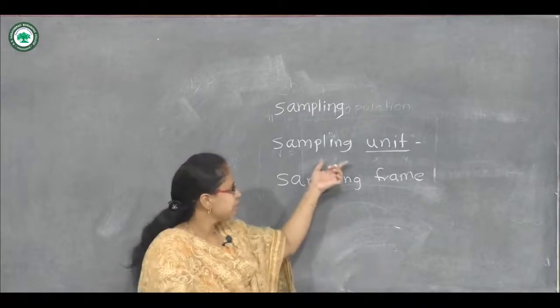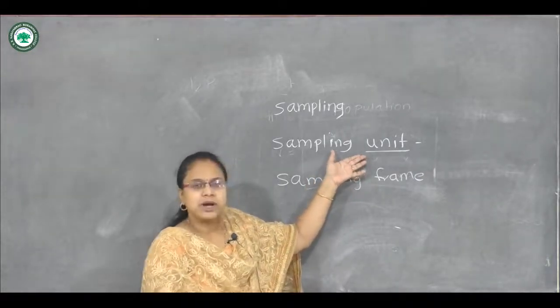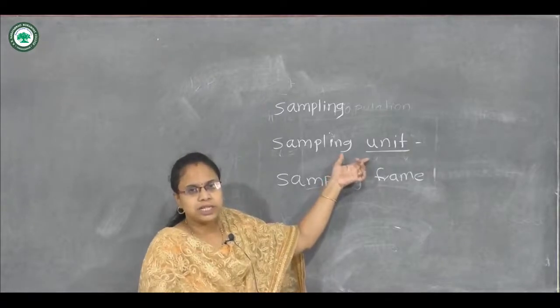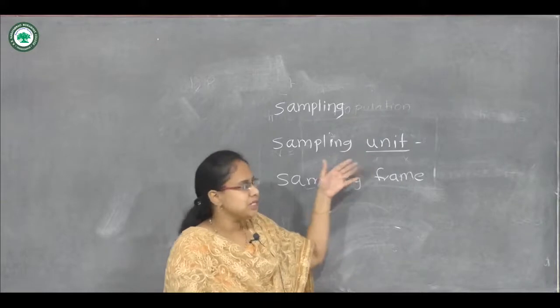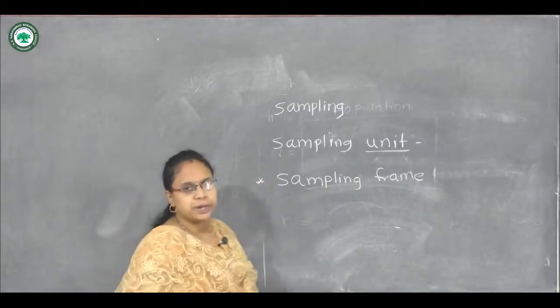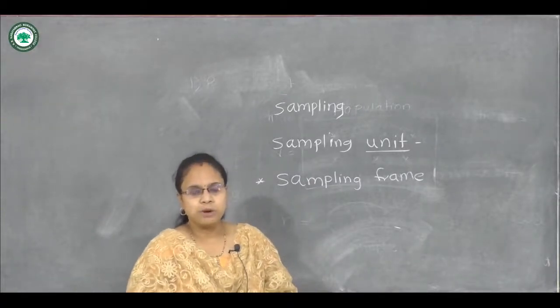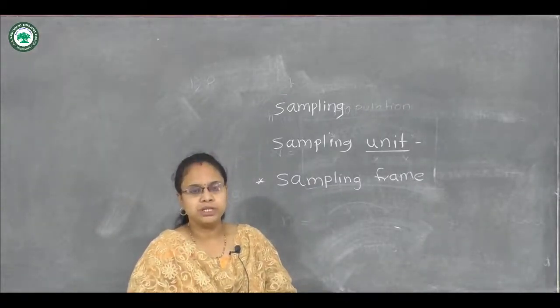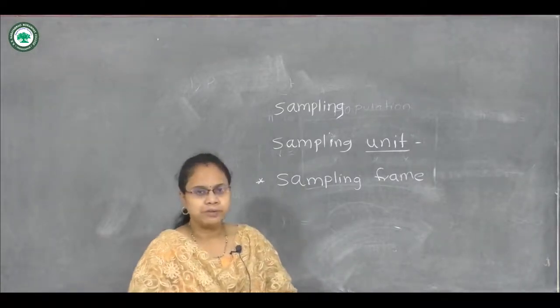Or one more example: while studying the result of a college, each student may be our sampling unit. The next point is sampling frame. Sampling frame means the list of observations from the population which is available is called the sampling frame.